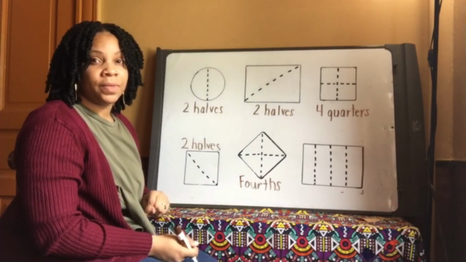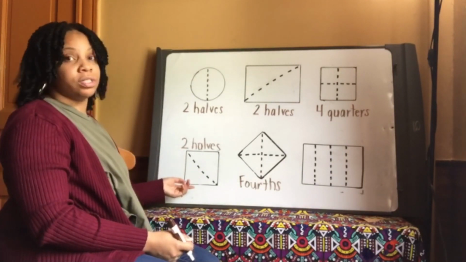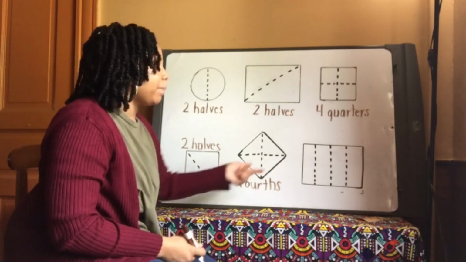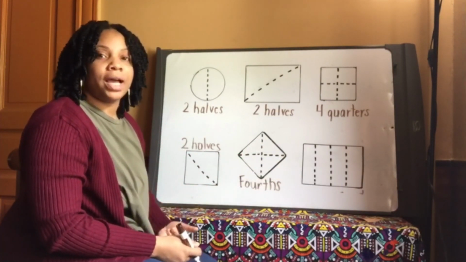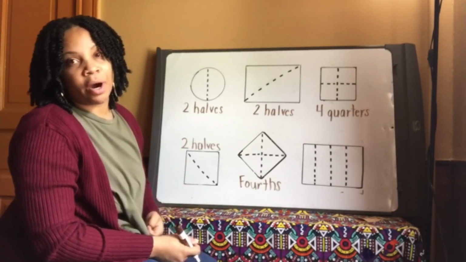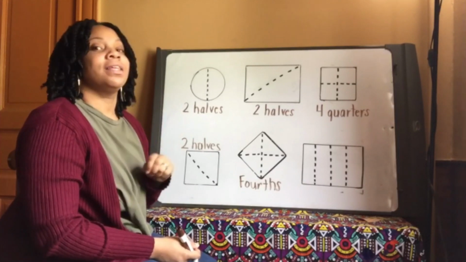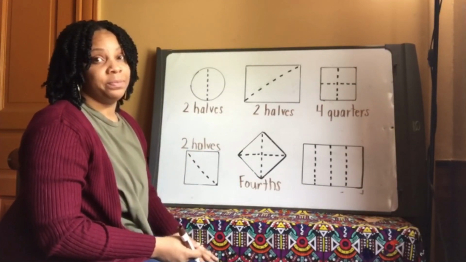Yay, Bo? So you might find a shape that doesn't have vertical lines or horizontal lines, like this square. And then you might see a shape that only has vertical lines or only has horizontal lines. As long as each part is equal and there are 2 or 4 of them, then they are split into halves or fourths. Yay, Bo?